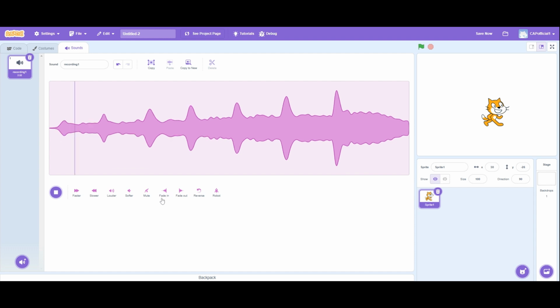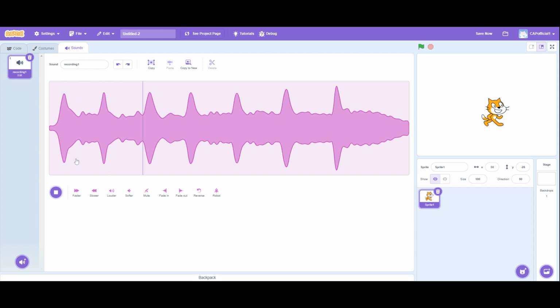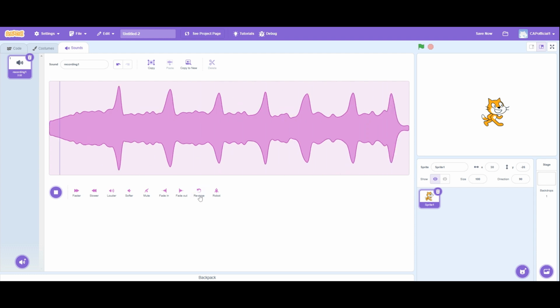We have fade in, which makes the start of the sound 0. And as time goes on, the volume of the sound will increase. So it's silent until you can hear it. We can also do fade out, which is the same thing but in reverse. So it starts at a high volume and reduces to 0. We can also reverse it.